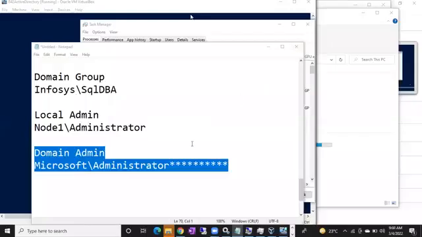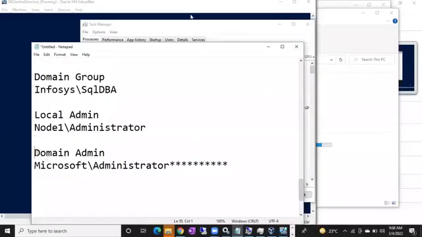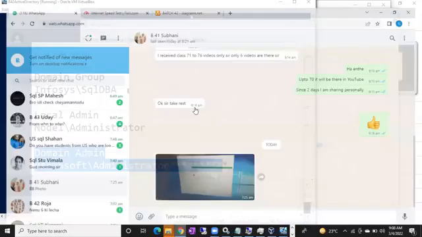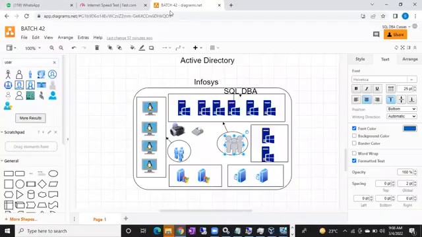Okay, so domain admin is the king at the domain level. He can do anything, guys. He can delete the machines, he can delete whatever he wants. He can remove the machines, he can re-add the machines, he can create the groups, he can delete the groups. At the domain level, he's the king. The whole domain he can control, guys.